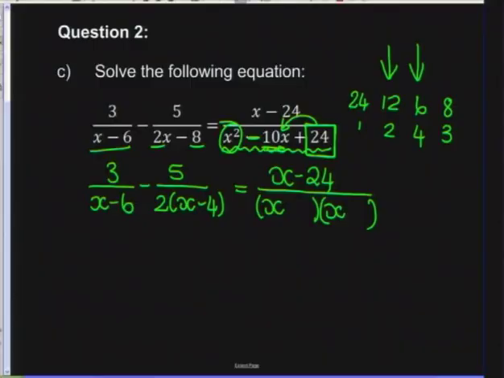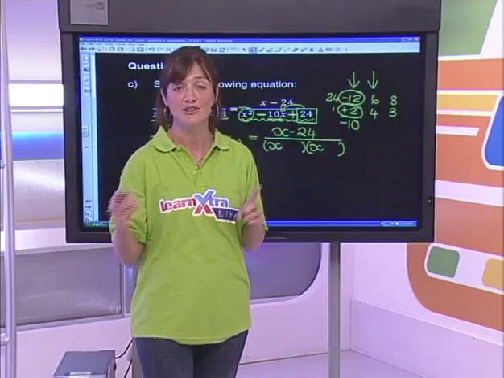We want a negative 10 in the middle. But bear in mind that we need a positive 24 at the end, okay? Now, in order to get a negative 10, I would need to have a negative 12 and a positive 2. But the problem there, guys, is that negative 12 times positive 2 would be giving you a negative 24. And that's not what we want. We wanted a positive 24.